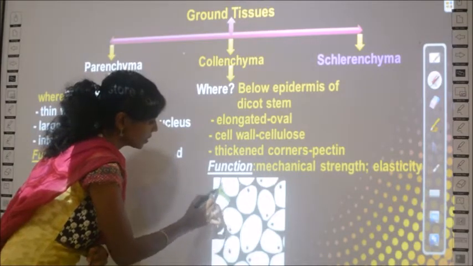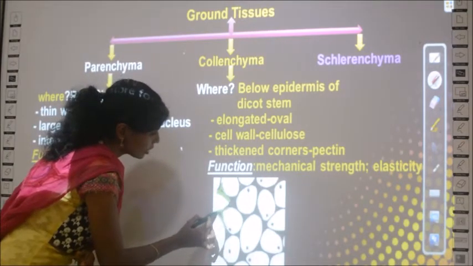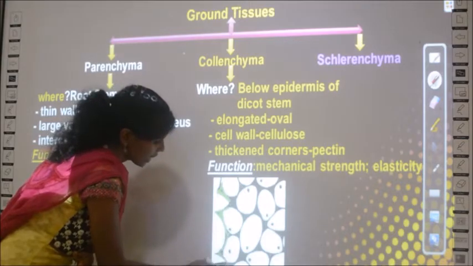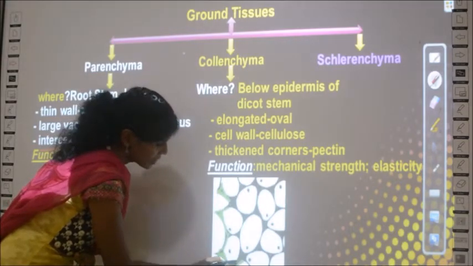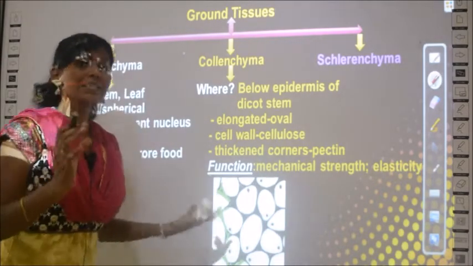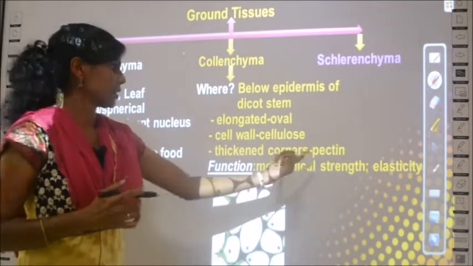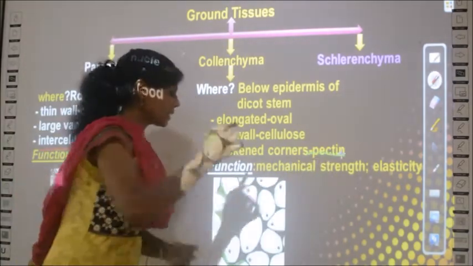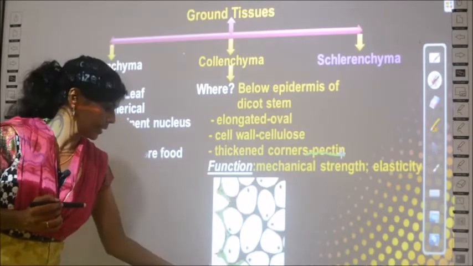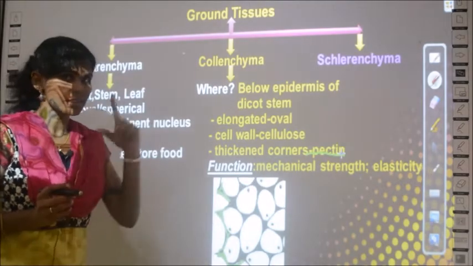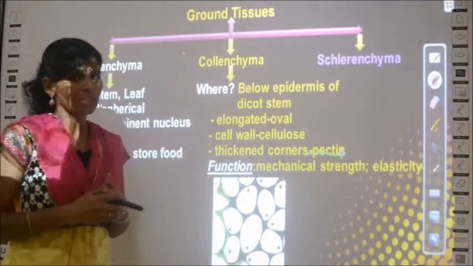Can you see? Like this. So these are called thickened corners. And why is it thickened? What is there in these thickened ends? There is a substance called pectin. This pectin is present in these thickenings. Clear? This is the speciality of collenchyma cells.